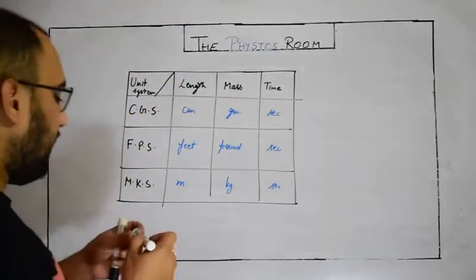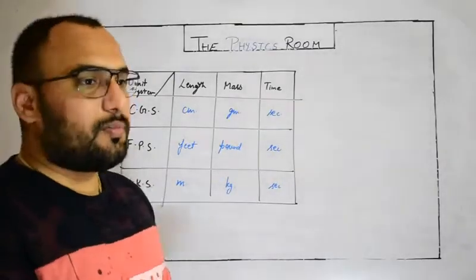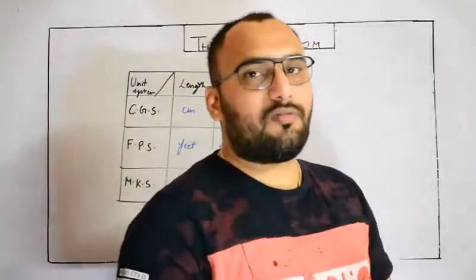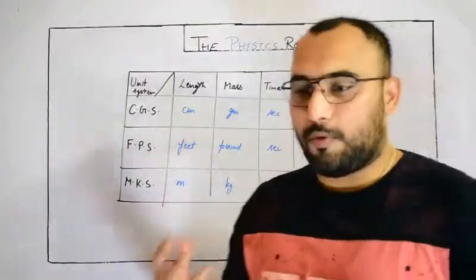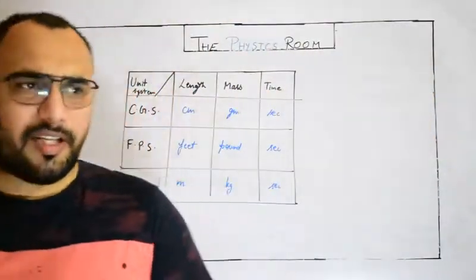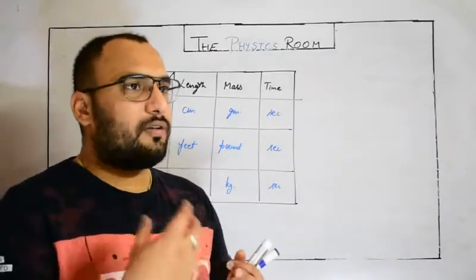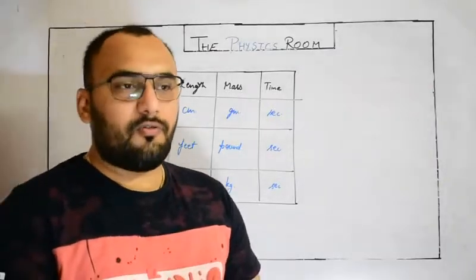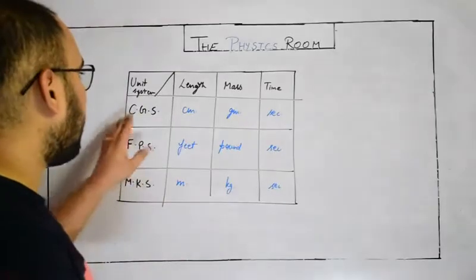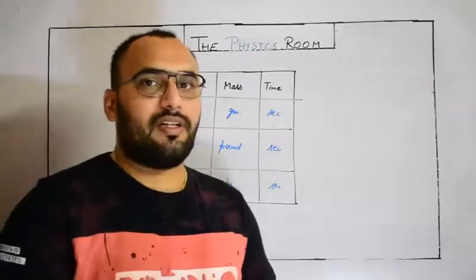So these are 3 basic historical unit systems, but there is a limitation with these 3 unit systems. Let me tell you an example. Suppose a company has 2 headquarters in different continents. One is in the French continent and another is in the British continent.